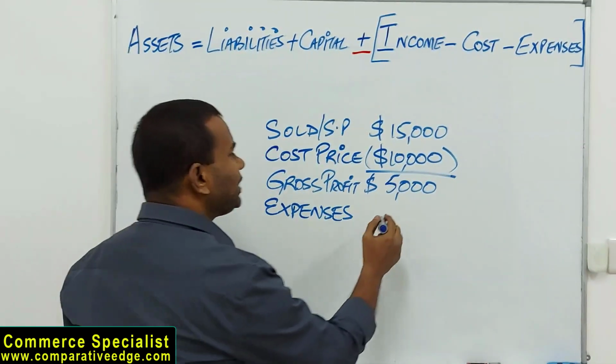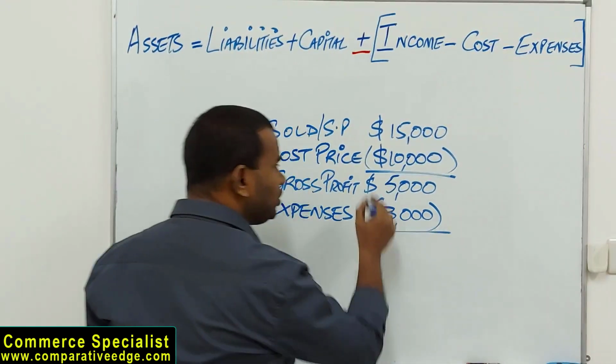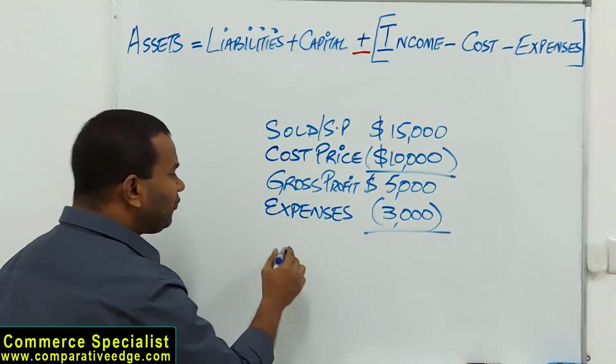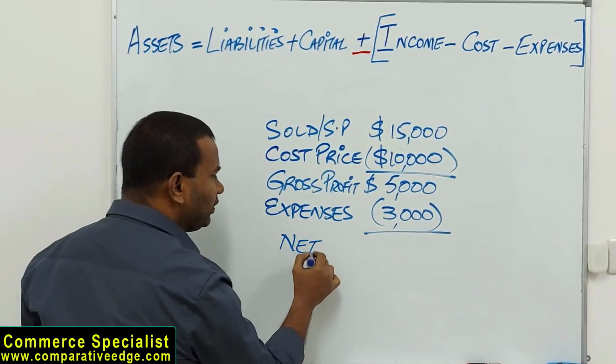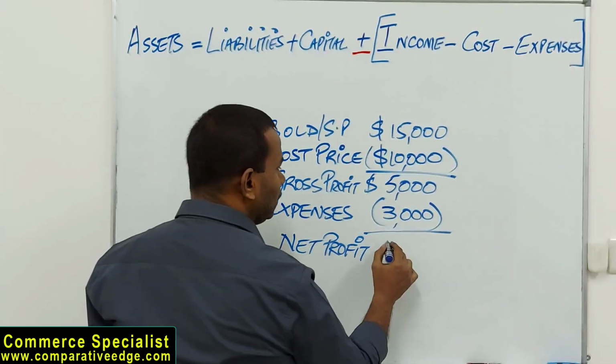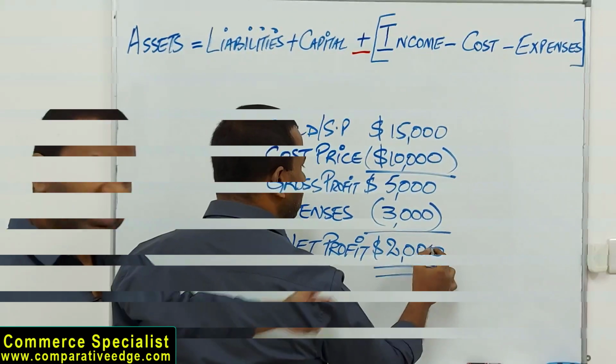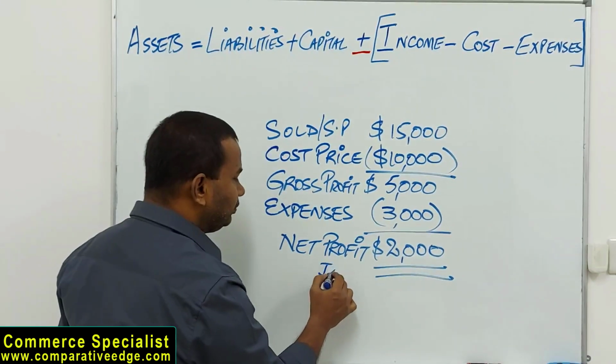So I'm assuming my expenses are $3,000, total expenses. How much am I left with? What I'm left with is known as my net profit. 2,000. It is also known as net income.